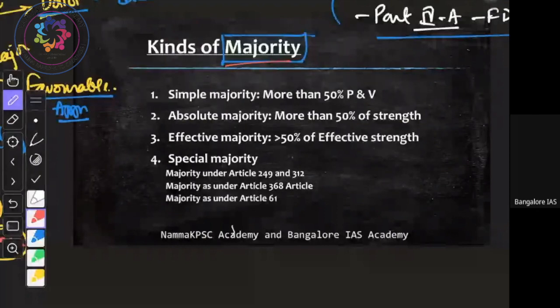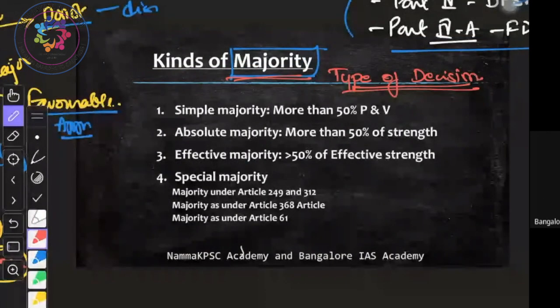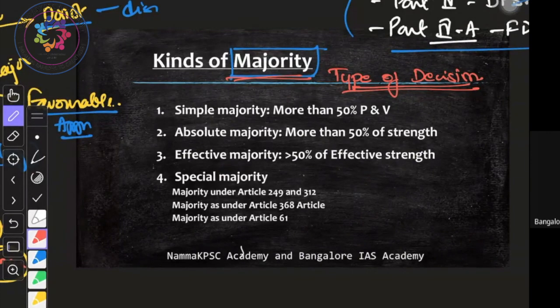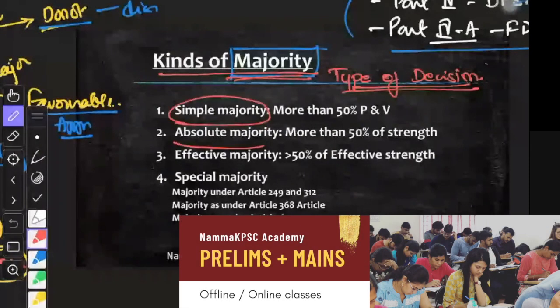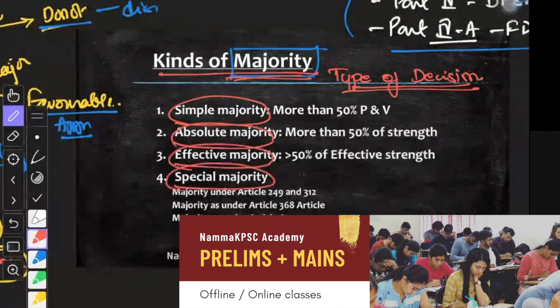In our parliamentary democracy, there are different types of majority depending upon the type of decision that has to be taken. I hope you understood this. All the decisions in a parliamentary democracy, in a legislature, are taken on the basis of majority. Depending upon what kind of decision has to be taken, there can be different kinds of majority. So there is simple majority, there is absolute majority, there is effective majority, and there is special majority.